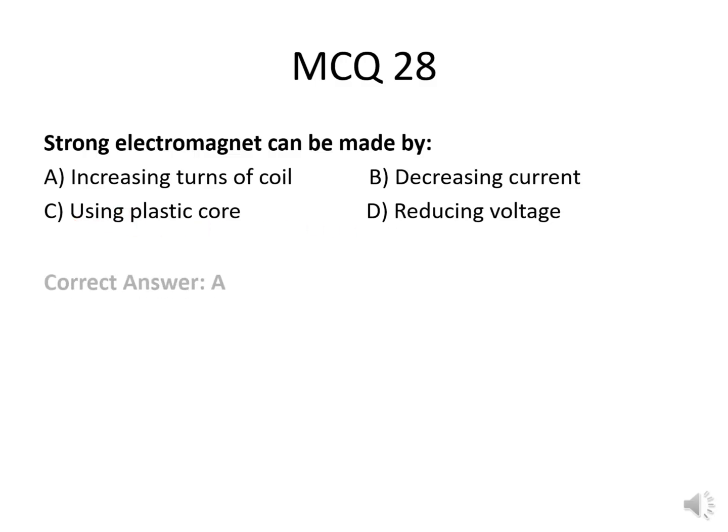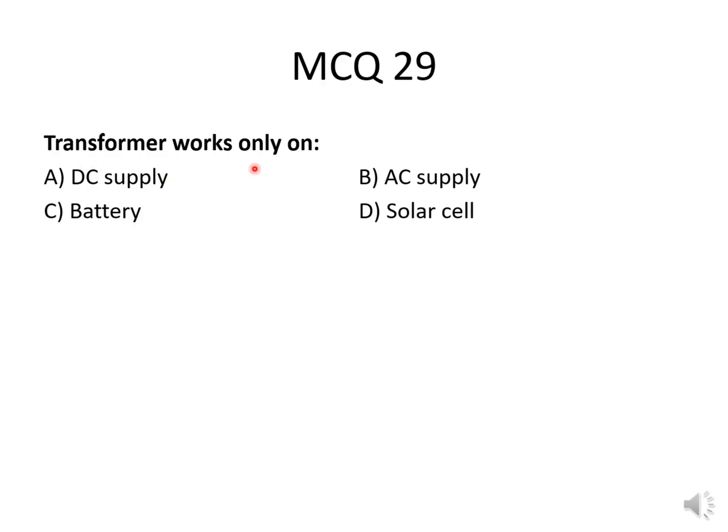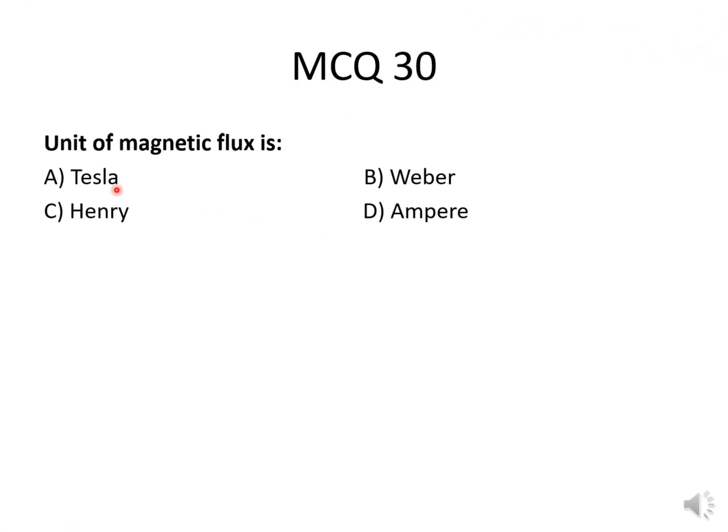The correct option is increasing turns of coil. MCQ number 29. Transformer works only on DC supply, AC supply, battery, or solar cell. So transformer works only on AC supply. MCQ number 30. Unit of magnetic flux is Tesla, Weber, or Henry, or Ampere. The correct option is Weber.